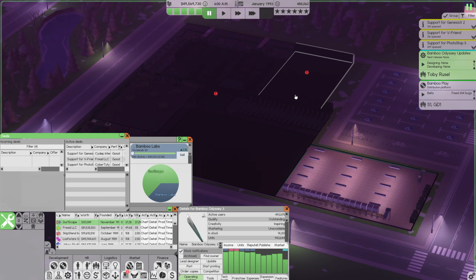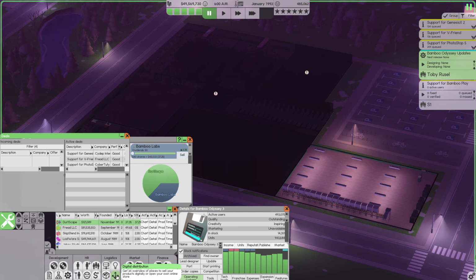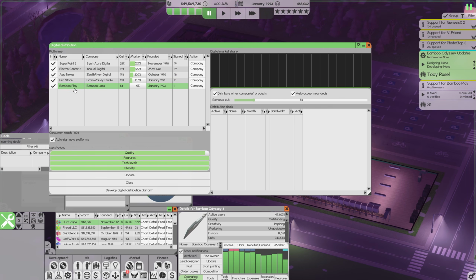The reason I paused, the main reason I paused, is because Bamboo Play is ready to be released. We are going to go ahead, hit that release button. Nothing amazing happens. But if we jump into digital distribution here, you can see Bamboo Play is now on the list. We definitely want to distribute other companies' products, and we want to auto-accept new deals.